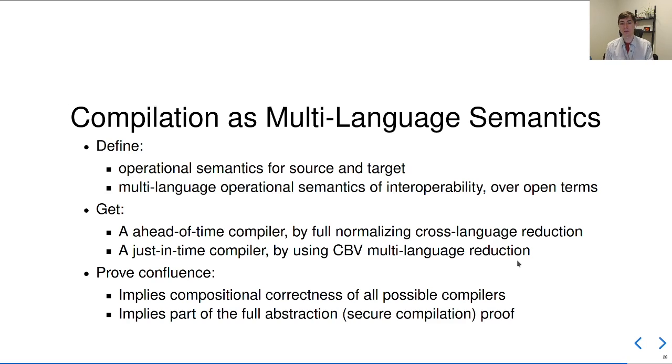We can get the ahead-of-time compiler by fully normalizing cross-language reductions. We get a just-in-time compiler by just running non-deterministically in this multi-language reduction system. And by proving properties of this reduction system, we imply properties about all of these models of compilation. In particular, if we prove confluence, we imply compositional correctness of both of these compilers, and it also implies part of the secure compilation.